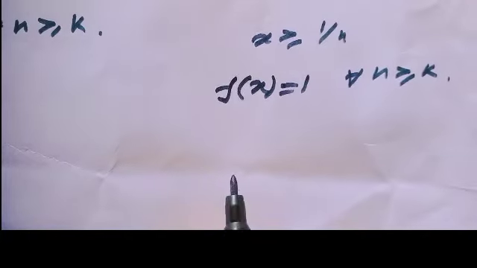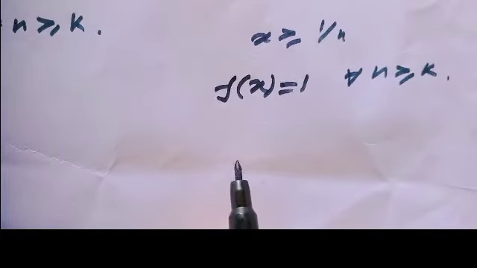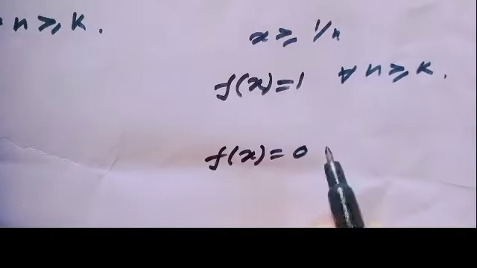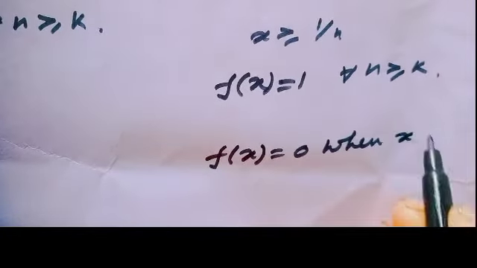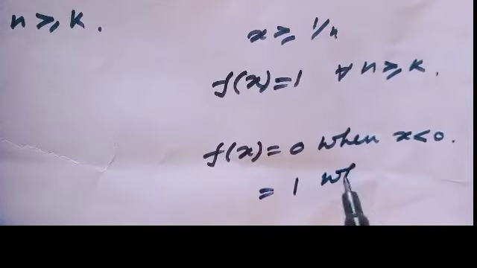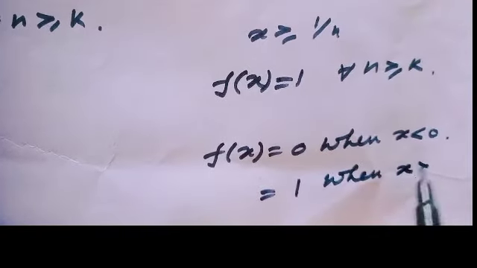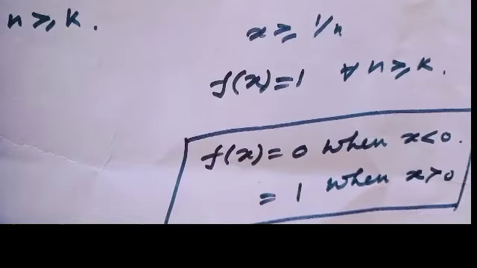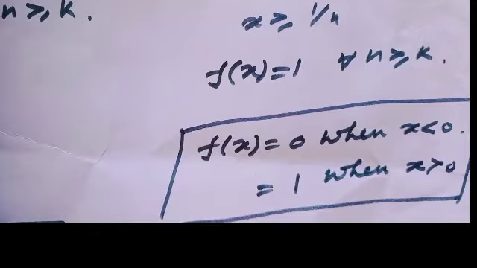That means our limit function would be f(x) equal to 0 when x is less than or equal to 0 and f(x) equal to 1 when x is greater than 0. This is actually our limit function. Are you getting?